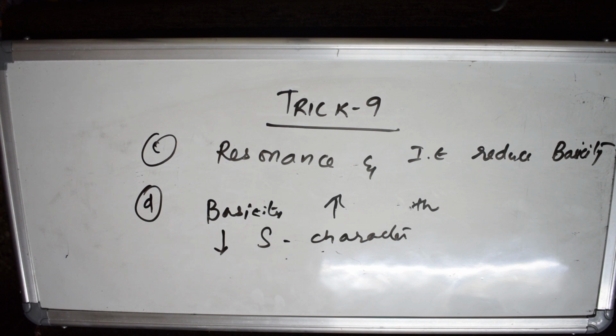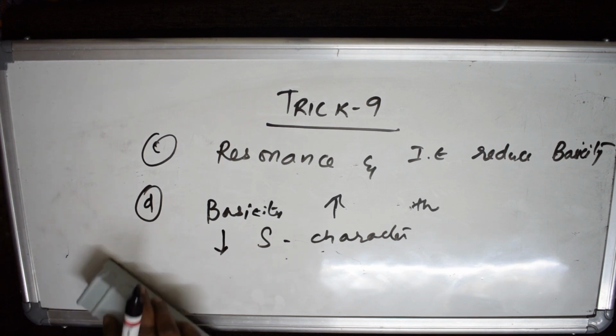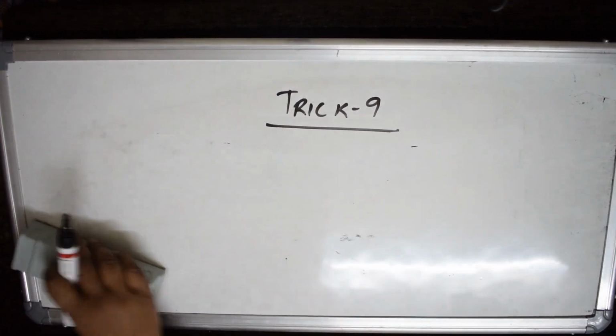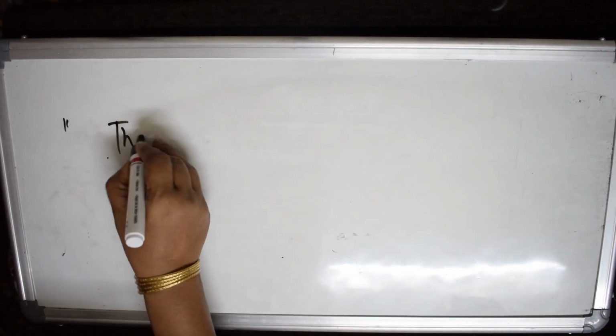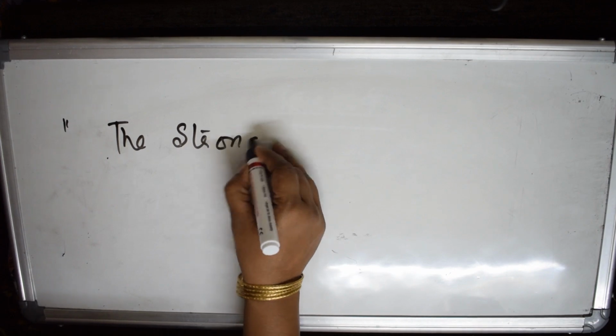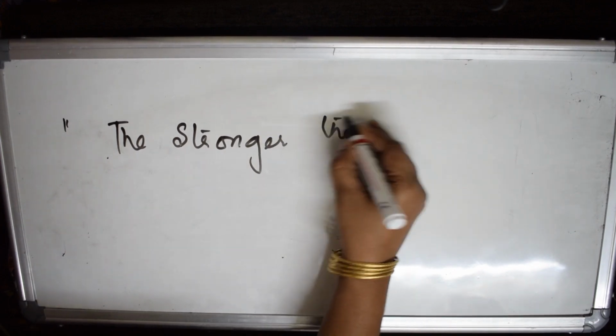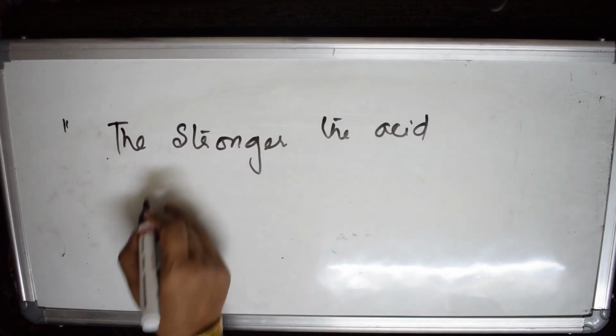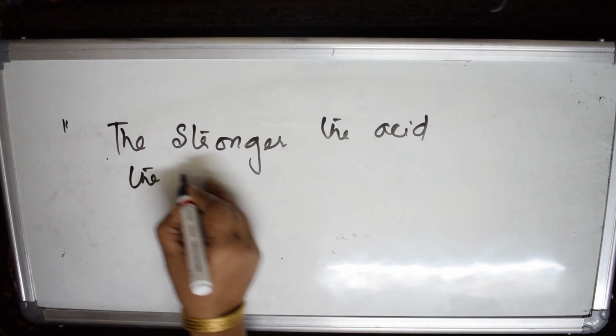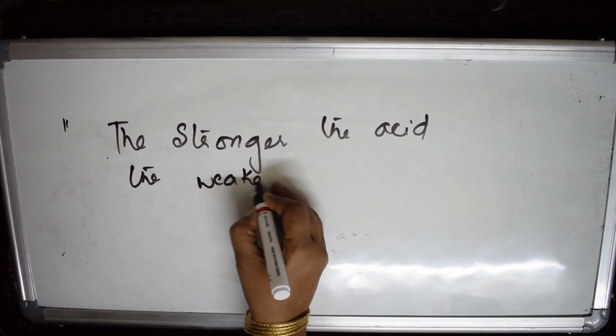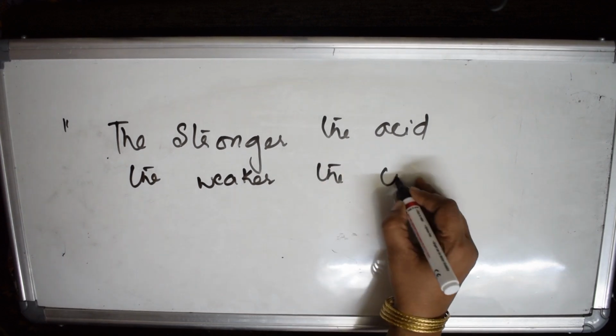With this, one important key thing you have to remember in trick 9. I am writing it in inverted commas. Note it: the stronger the acid, the weaker the conjugate base.